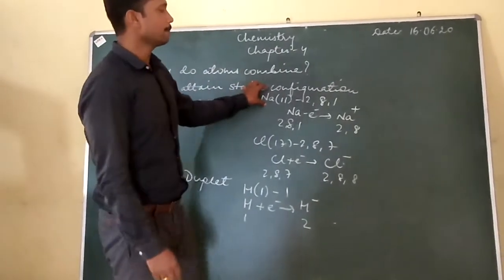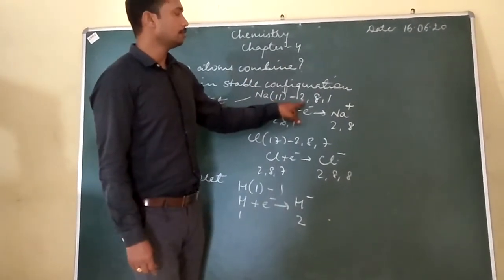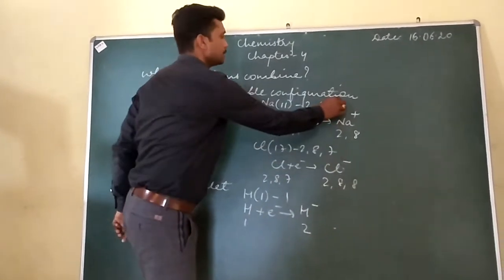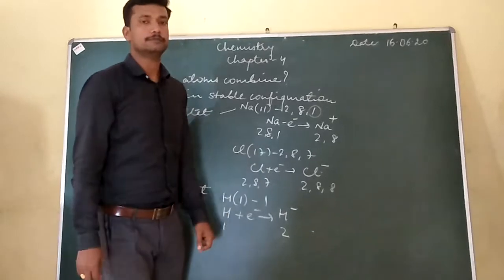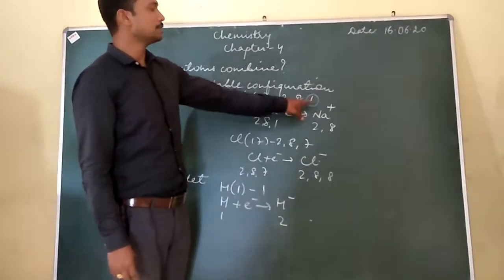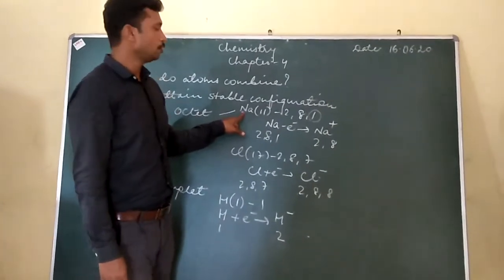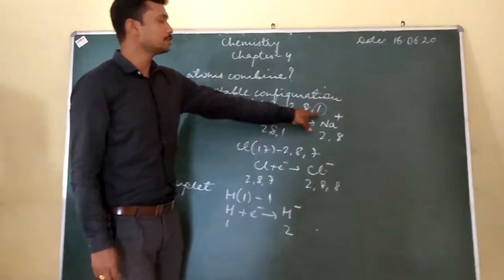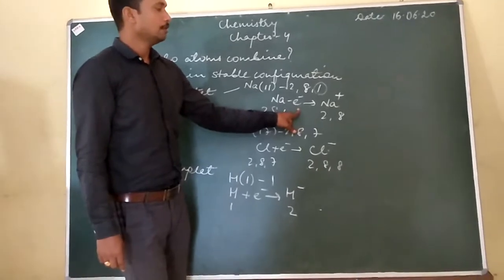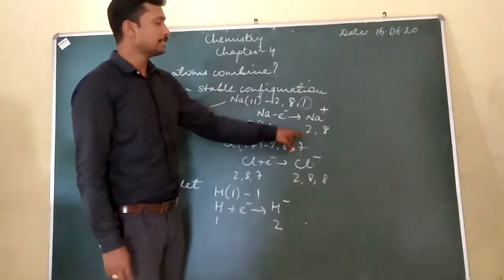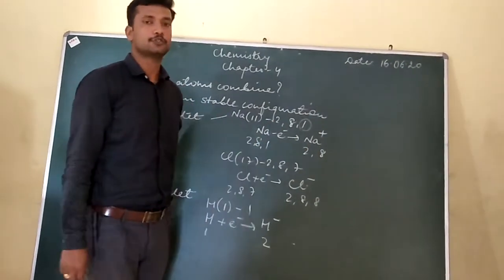Sodium, as you know, you can see here also its electronic configuration is 2, 8, 1. So 1 here is the valence electron, and this valence electron cannot make sodium a stable atom. So sodium will lose this 1 electron, and on losing there will be one positive charge, where you can see now the electronic configuration is 2, 8.